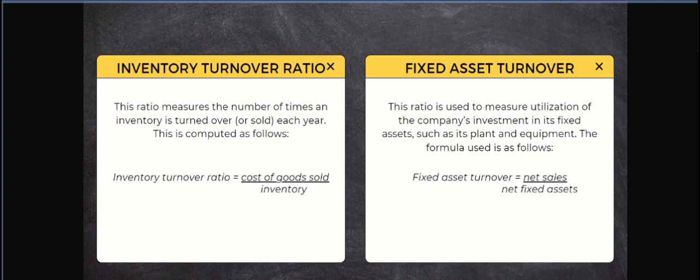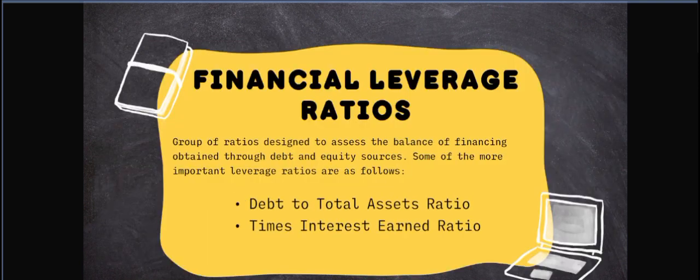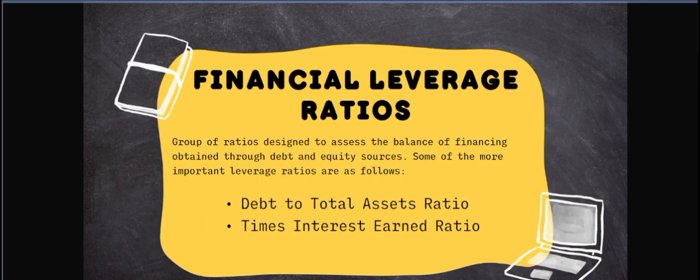Then, fixed assets turnover. This ratio is used to measure utilization of the company's investment in its fixed assets, such as its plant and equipment. The formula used is fixed asset turnover is equal to net sales all over net fixed assets. Then financial leverage ratio.